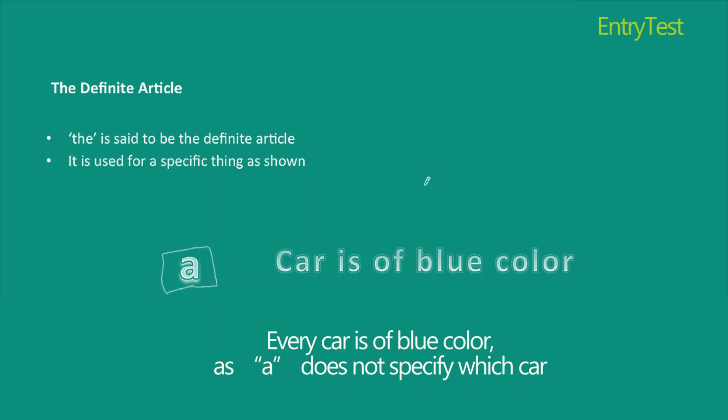Because now you and I are talking in general. And since we are talking in general, this means that every car in this world would be of blue color only. So the is particularly used for specific cases.